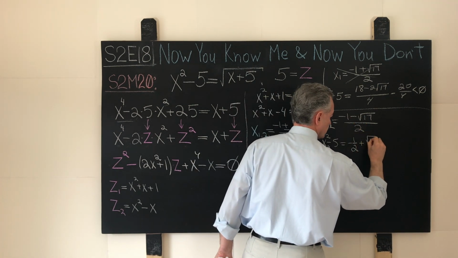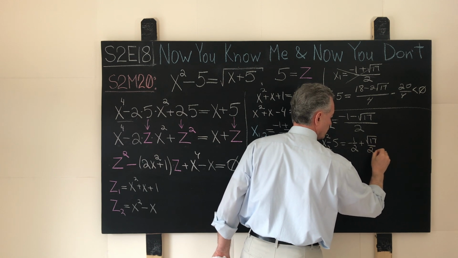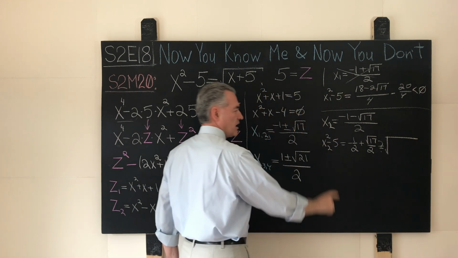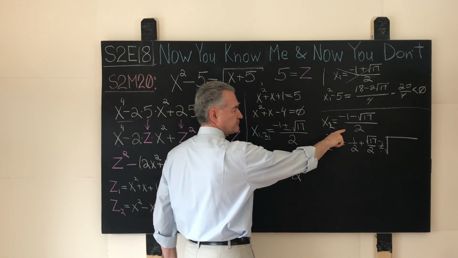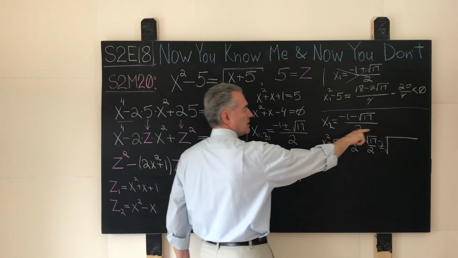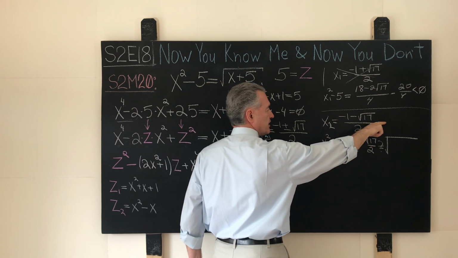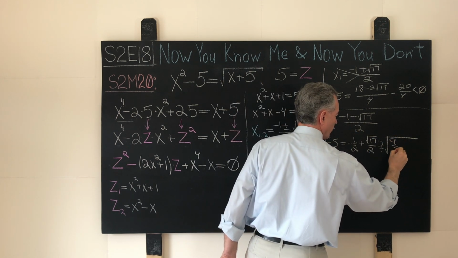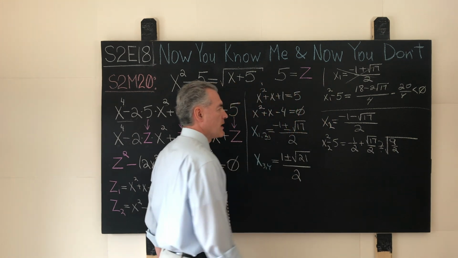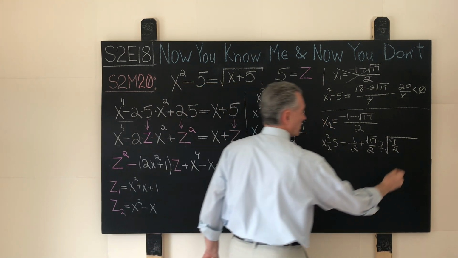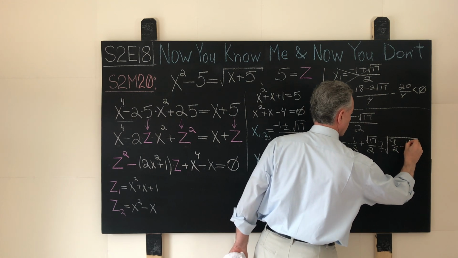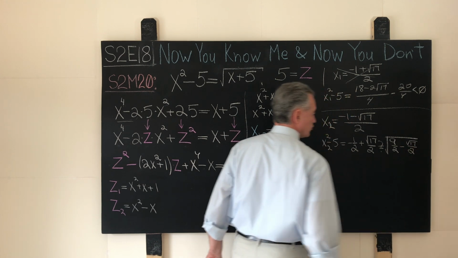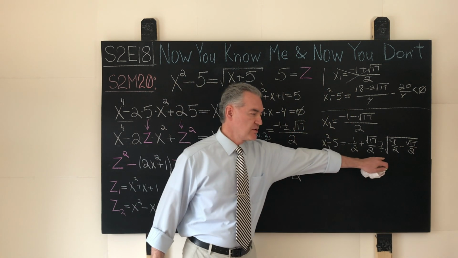Plus square root of 17 over 2, and the question is whether this will be equal to what? x2 plus 5. This will be what? Plus 5, 2, 10, 10 minus 1, 9. So it will be 9 over 2 minus square root of 17 over 2. And it is easy to see that the equality does hold.